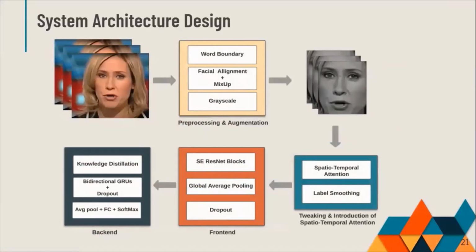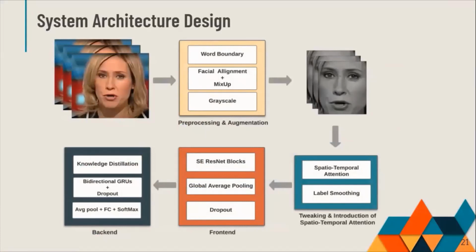We also decided to tweak our model further before moving on to the front and back end to include a spatio-temporal attention mechanism. As mentioned, attention mechanisms in general have proven to be powerful in lip reading models.